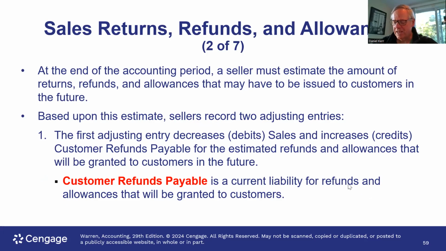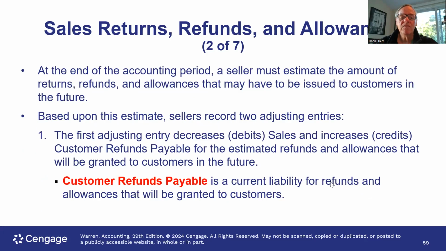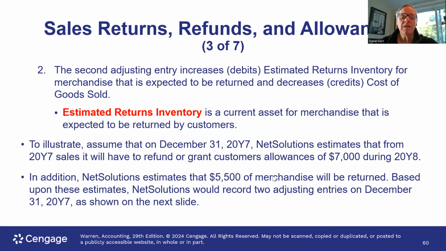Remember, every time we make a sale, we're reducing the inventory by the amount of the sale and increasing cost of goods sold. So if we're going to estimate the amount of the refunds that we're going to receive, we're going to set that up in advance. We also need to estimate the amount of inventory that is going to be returned to us. So to illustrate this, let's take a look at this.